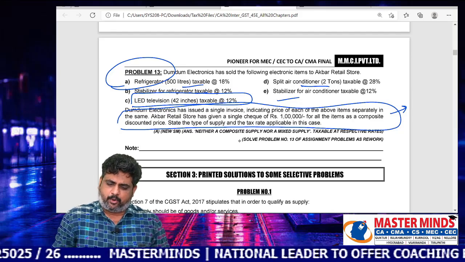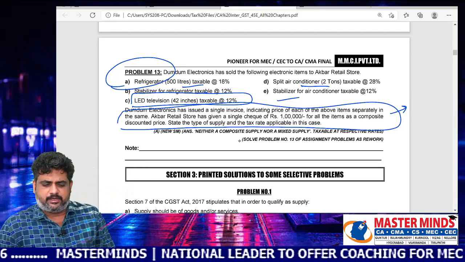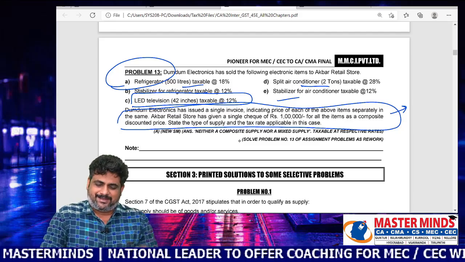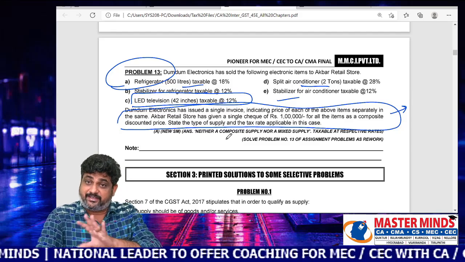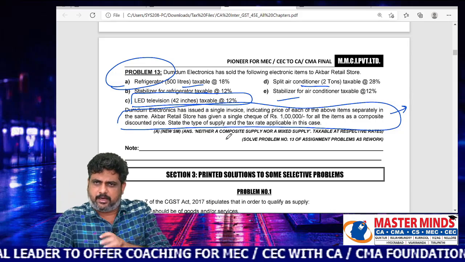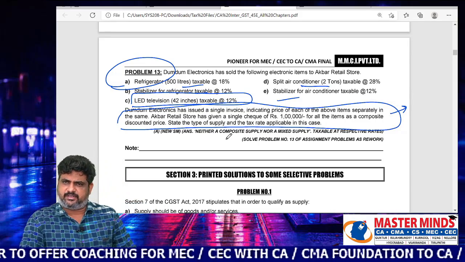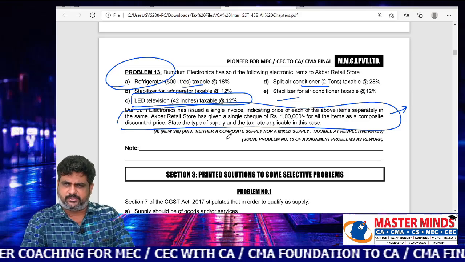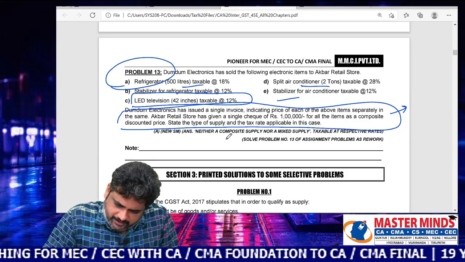So only the above data is given. Based on that you can compute what rate of tax is applicable, what the taxable value is, and what output tax needs to be paid. All these things we can definitely calculate there.